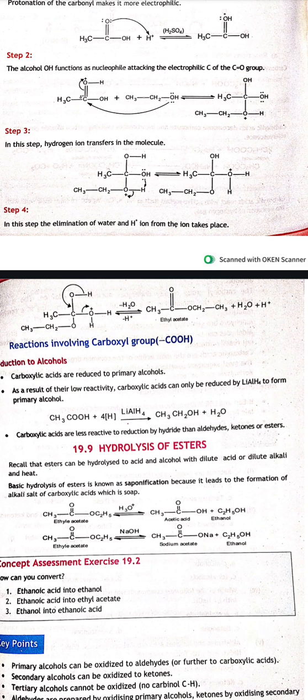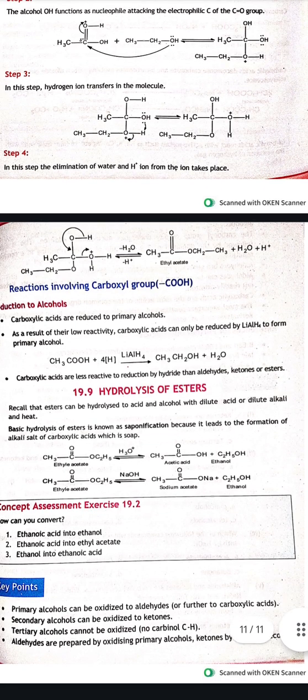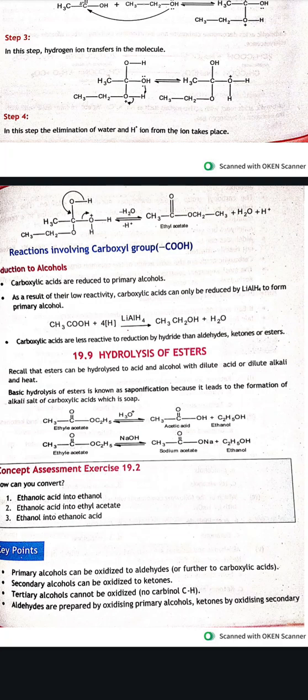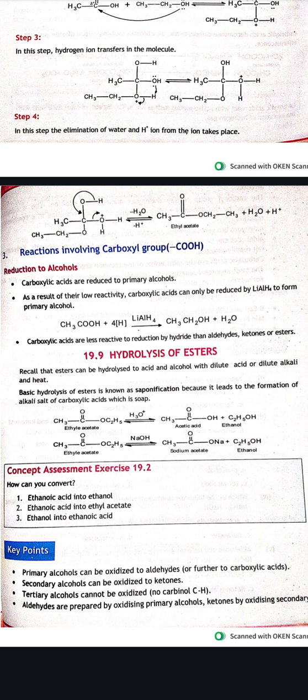In the third step there is rearrangement, and a bond shift is also happening here, and we get the ethyl acetate in the fourth step. The rearrangement happens here, and we get the final product. And in the final step, H2O is also leaving. So this is about the preparation of esters.